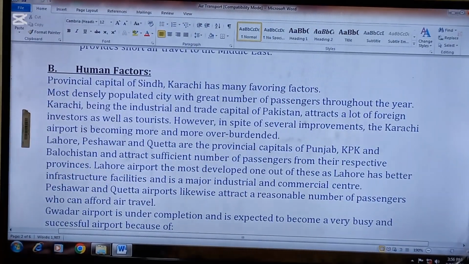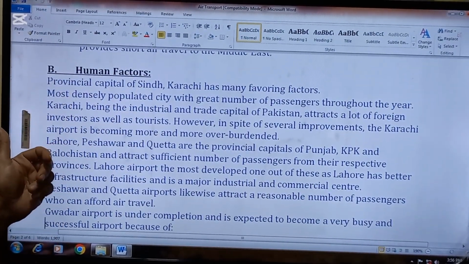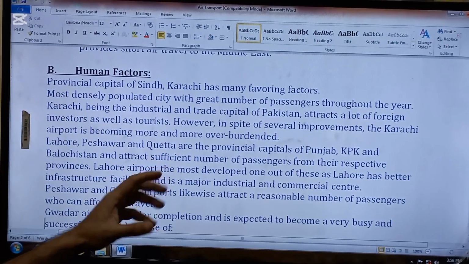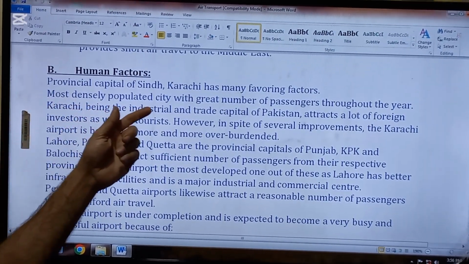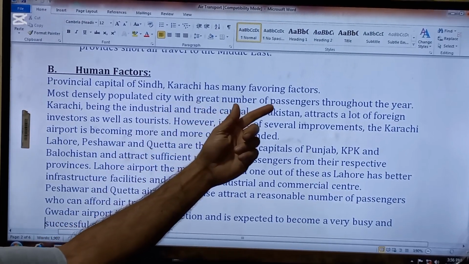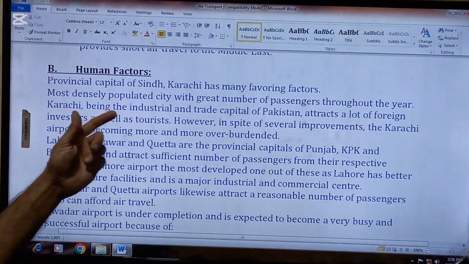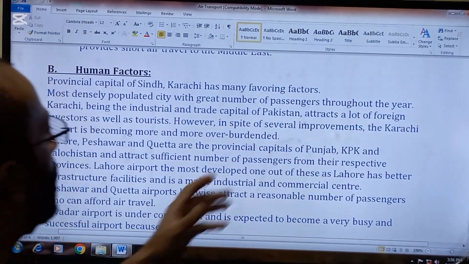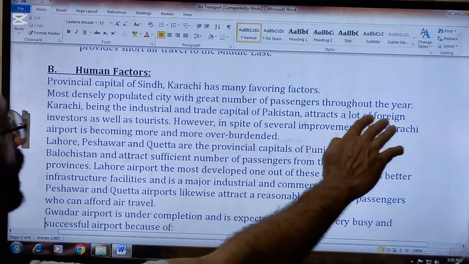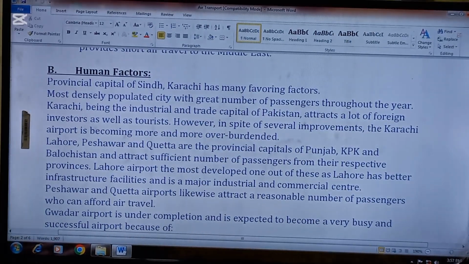Okay, but the human factors which are required for the development and location of an international air transport airport. Number one, provincial capital of Sindh. Karachi has many favoring factors, and these are some factors. Most densely populated city with great numbers of passengers throughout the year. So this is the first human factor which is favorable for Karachi airport as an international airport.